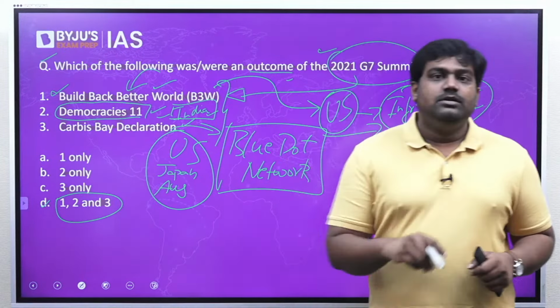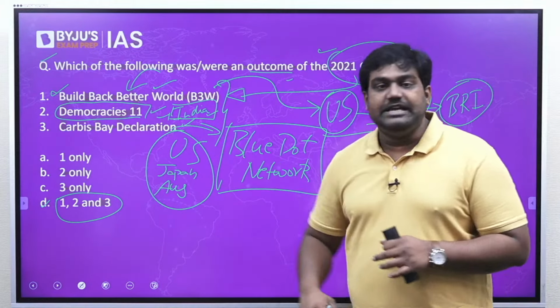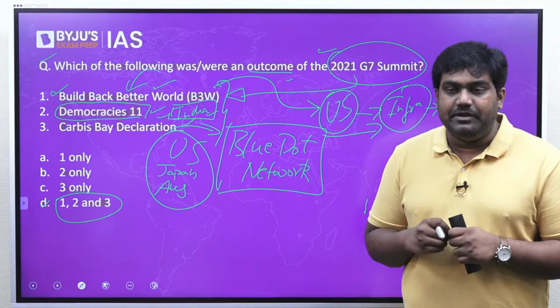You of course have the G7 countries which are part of Democracies 11. Apart from that, you also have India, then there is Australia as well, South Korea. So the major democracies of the world are part of this initiative known as Democracies 11.